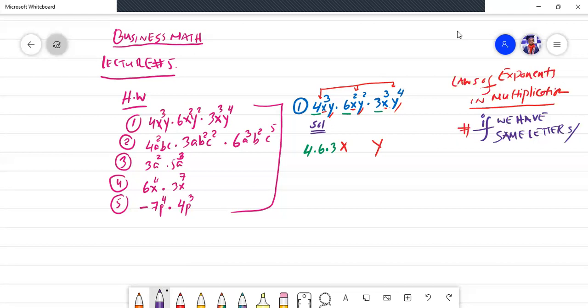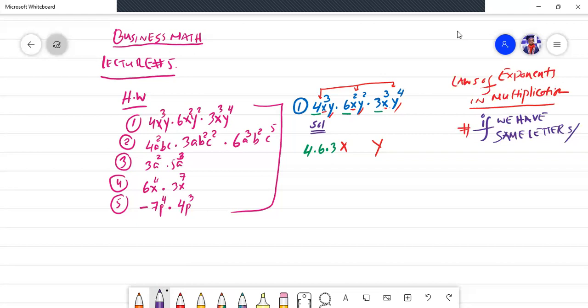So don't worry, and don't confuse or mix the concepts between numbers and letters. It is understood that when we are talking about the same bases and adding the powers, it means we have the same variables and the same letters. So don't worry.